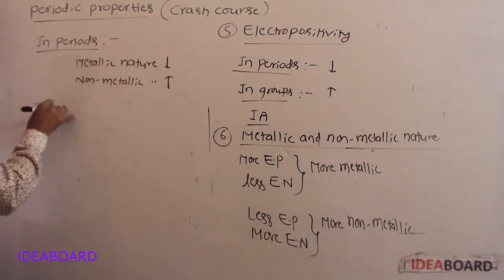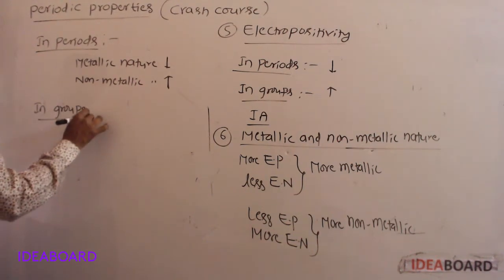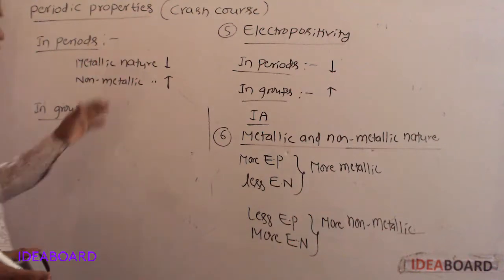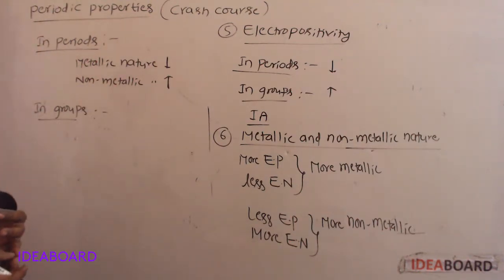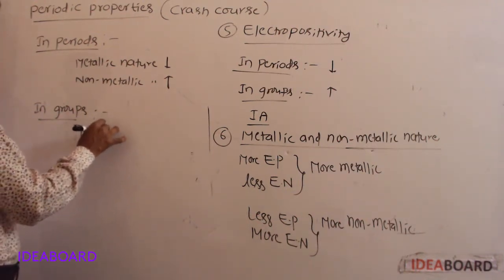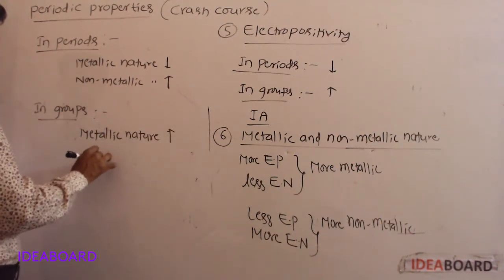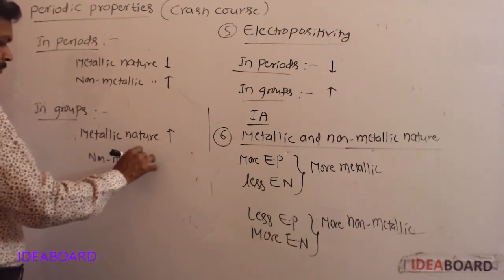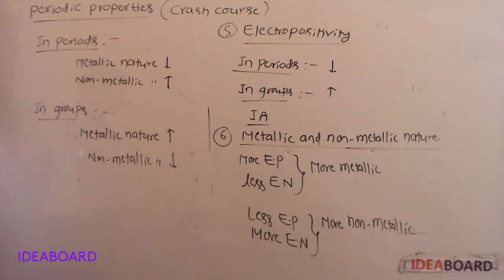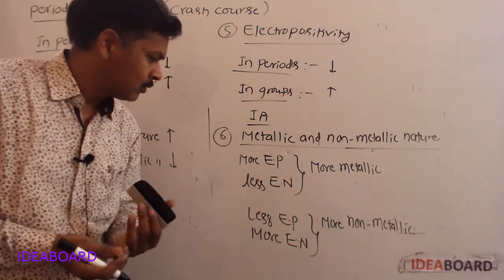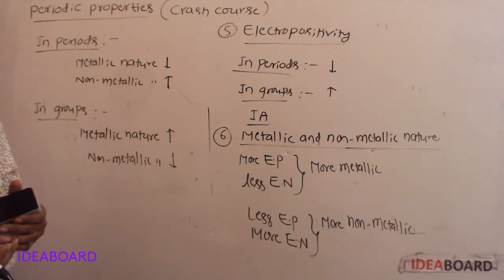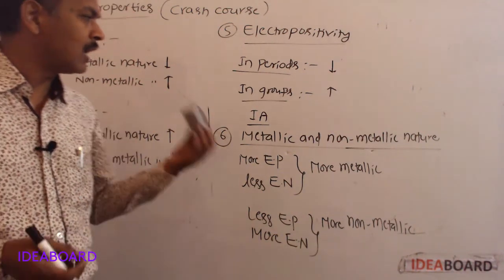In groups, top to bottom, electropositivity increases and electronegativity decreases. Then metallic nature increases and non-metallic nature decreases. In groups, top to bottom, metallic nature increases and non-metallic nature decreases. So in the periodic table, alkali metals have more metallic character, and halogens have more non-metallic character.